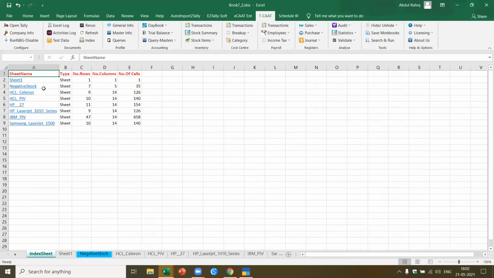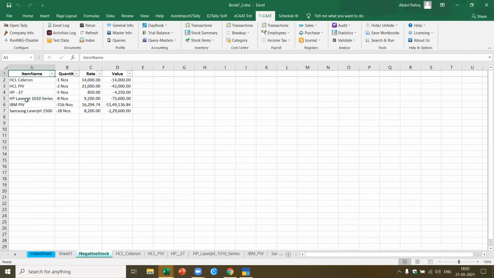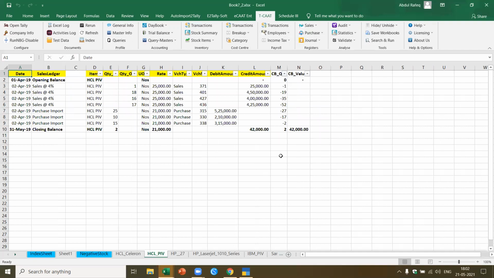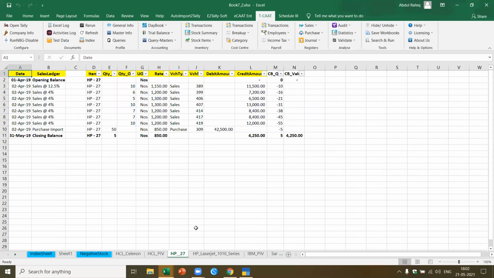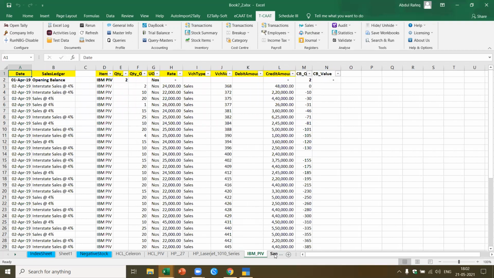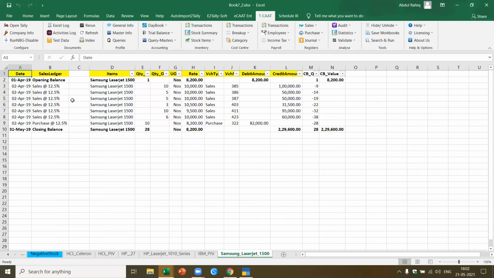Okay, now if you see here, I got these negative stock items. These are the 6 items. For each of the items, like HCL stock, I get the closing balance. I know when exactly it became negative. Now you see HCL PIV, here I know when it has become negative. Similarly, for this particular item, I know when it has been negative. Like that, I'll be able to get a complete summary for all of this. I can get this not only for the inventory, I can also get the negative items of the stock. So at one glance, I can analyze and check why the inventory became negative. Did they forget to account some purchases, or was the sale accounted first and the purchase accounted later? So you can do the analysis as required.